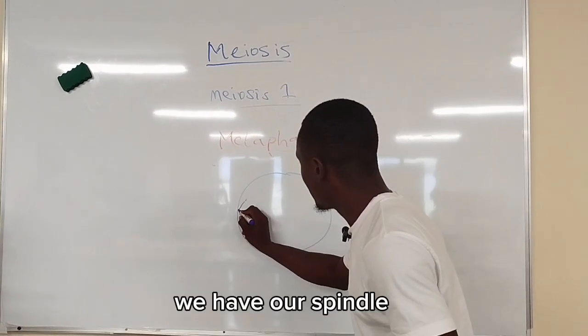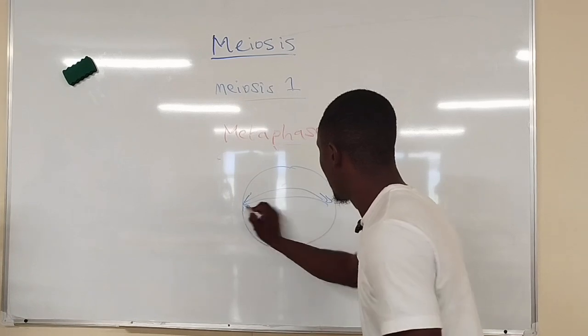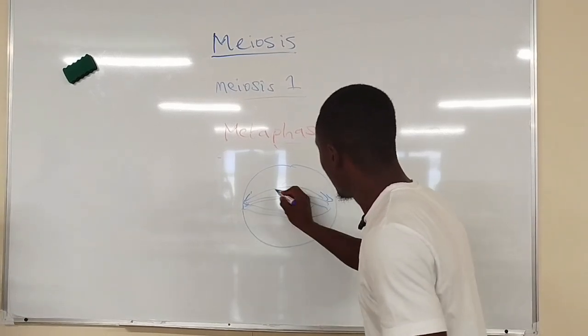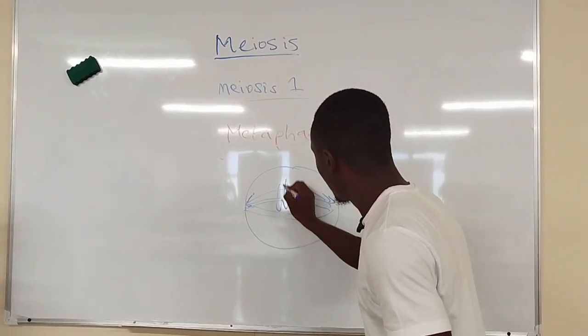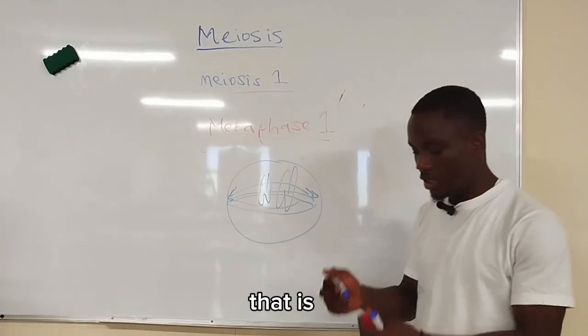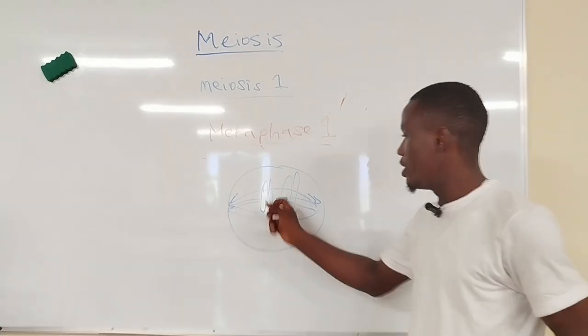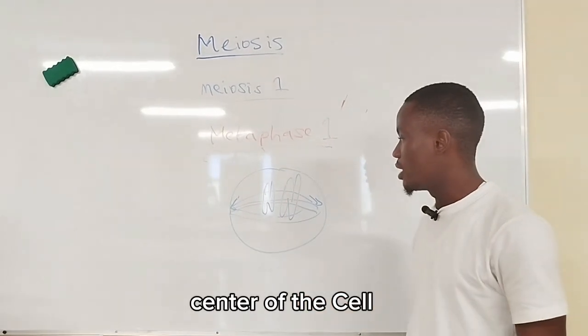We have our spindle. So this is what we are going to get at the end of the day. That is, homologous chromosomes are aligned together within the center of the cell.